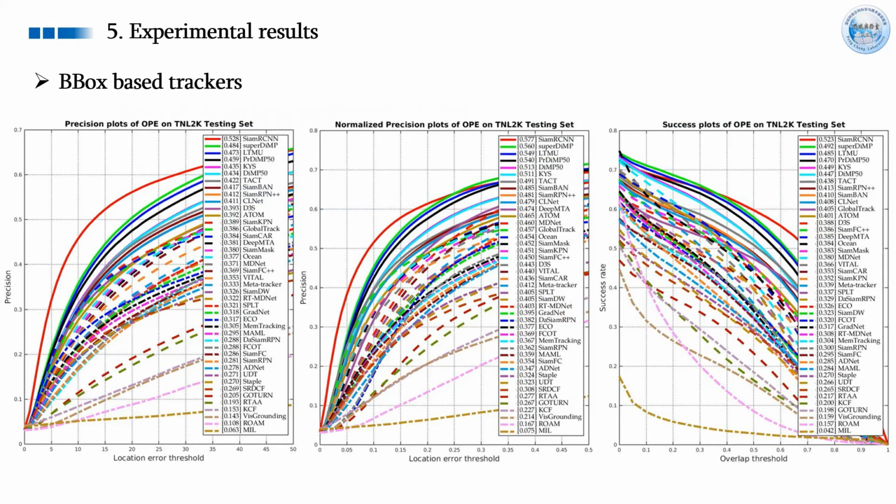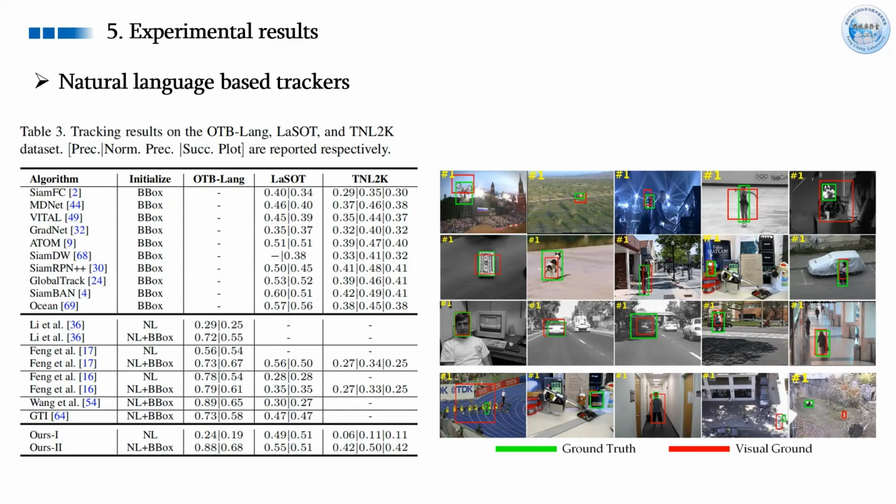In the experiments, we first test 43 bounding box-based trackers and report the PR, normalized PR, and SR on the TNL2K, respectively. From this figure, we can find that the CVPR, DIMP, and PREDIMP achieve the top 3 ranking. The overall results are still relatively low compared with other tracking benchmarks. For the natural language-related works, we compared with 5 trackers on 3 benchmarks, i.e., the OTB Lang, LaSOT, and TNL2K. We can find that our method achieves comparable, even better results on these benchmarks.